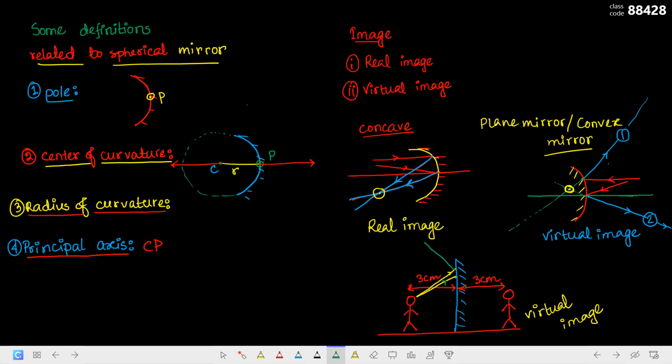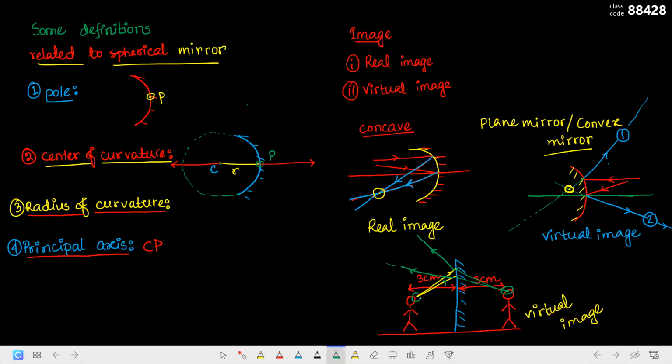One will go in this direction, another one will go in this direction. So again, you will notice that they are moving further away from each other. Doesn't matter how much you extend them, as they are getting away from each other, they will never meet. So if you want to make them meet, then you have to extend them backward. Correct? Then at some point they will meet.